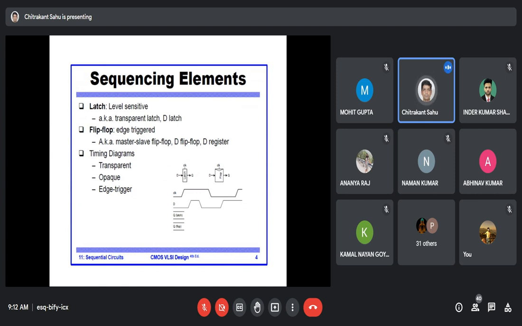Sequencing elements are, as I told, a latch or a flip flop. A latch is generally a level sensitive device, and an example is the D latch. I'm going fast because you know all those things, level sensitive, edge triggered, and I'm not going into the details.